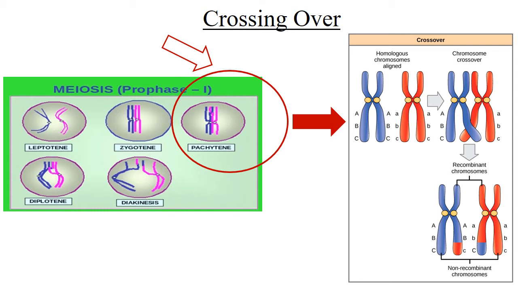The same thing has occurred in the red chromosome also. Let me tell you something which you will come across in the later part of the slides: crossing over can occur at one point, as you can see in this chromosome. It can also occur at two points, or at three points, as we will see in the next slide.